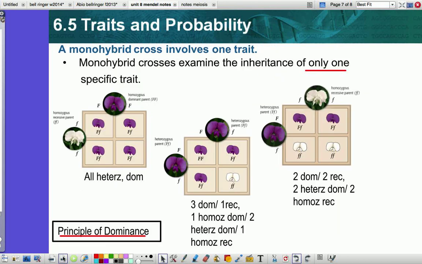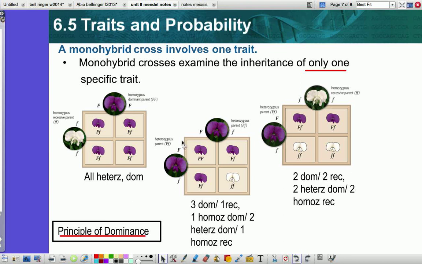All right, we're coming to the end, guys. Monohybrids, here's a couple examples, and we're going to go through these in some detail as we prepare to do our worksheets. So I'm just going to let you look at them. You can see you had a homozygous recessive white flower mating with a homozygous purple flower, which is dominant, so that's why it's in capital letters, and this is recessive, so that's why it's in lowercase. What did you get for phenotypes? Well, you got all purple flowers, and they're all heterozygous.